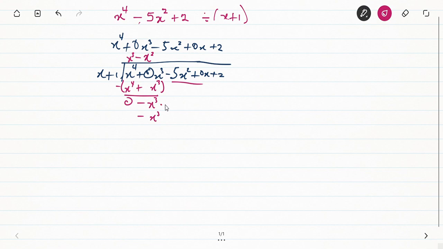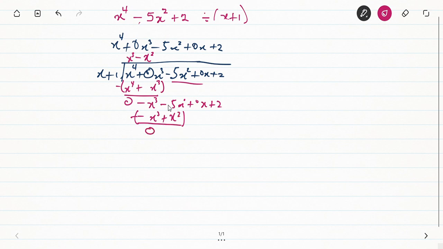So here I'm going to get minus 5x squared plus 0x plus 2. So I'll continue here. Then I'll multiply again with the x. I'm going to get plus x squared. Then I put it in brackets. Then I'll subtract. When I subtract, this side will give me 0 automatically.